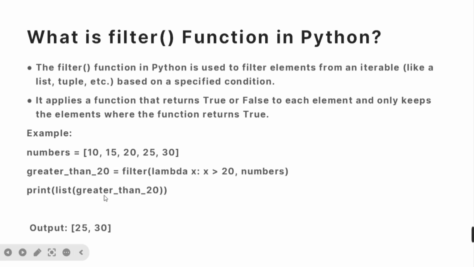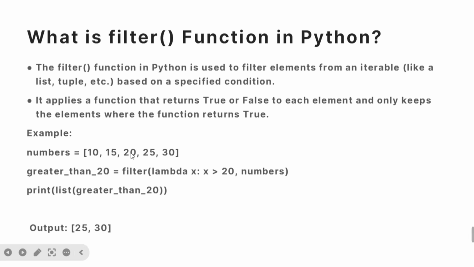I am converting the result into a list, and here you can see 25 and 30, which are the elements greater than 20. So in this way you can explain the filter function in Python.